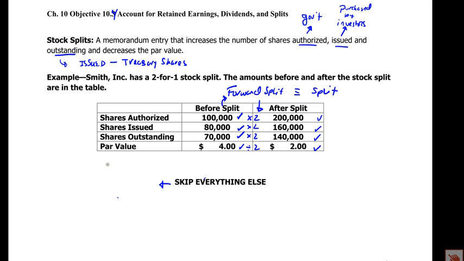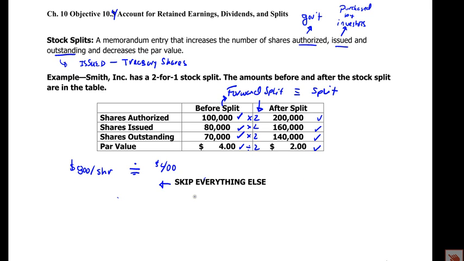Okay, why do we do this? If you were trading at, let's say, $800 per share before, afterwards you'll be trading at approximately $400 per share. It can vary. It's a market, so it doesn't have to exactly equal that, but it would be in the ballpark.